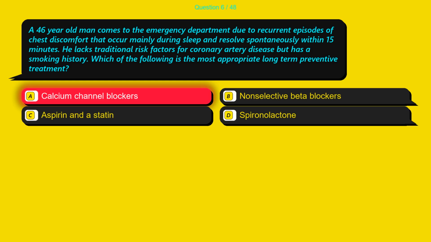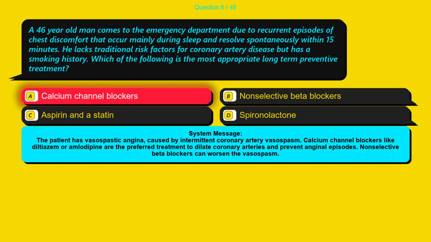The correct answer is option A, calcium channel blockers. The patient has vasospastic angina, caused by intermittent coronary artery vasospasm. Calcium channel blockers like diltiazem or amlodipine are the preferred treatment to dilate coronary arteries and prevent anginal episodes. Non-selective beta blockers can worsen the vasospasm.